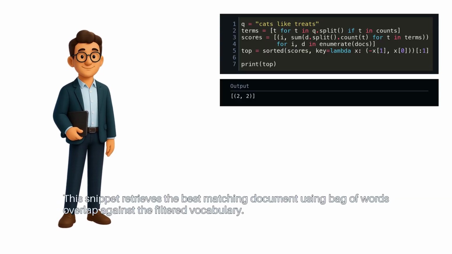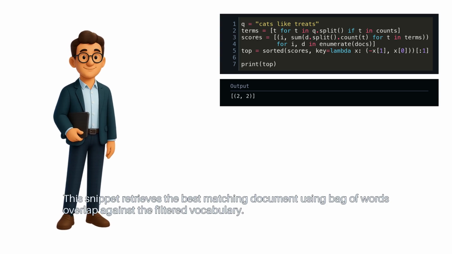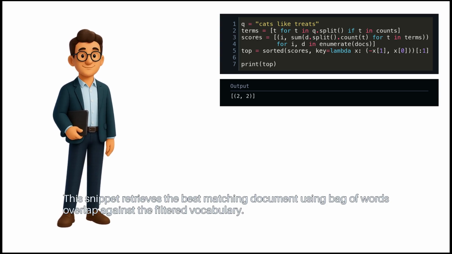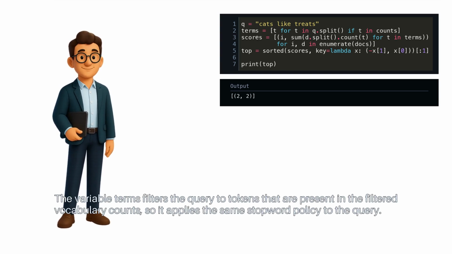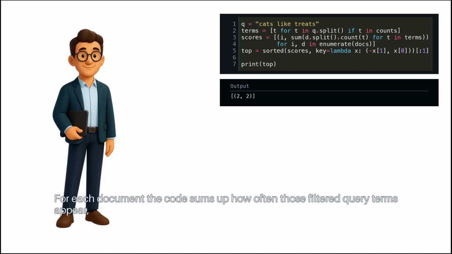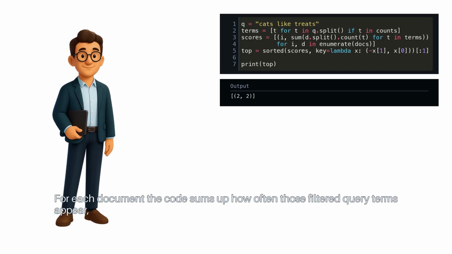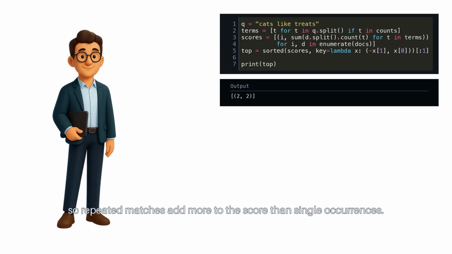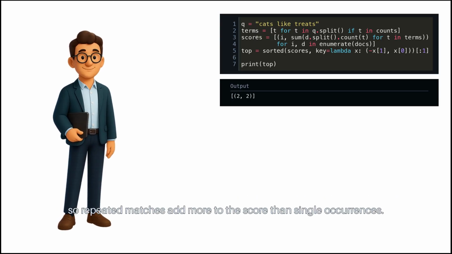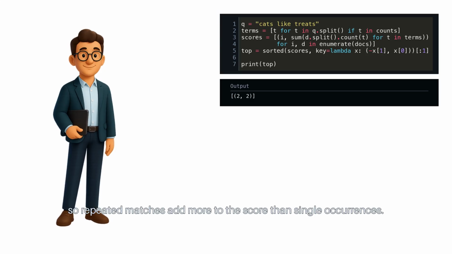This snippet retrieves the best matching document using bag of words overlap against the filtered vocabulary. The variable terms filters the query to tokens that are present in the filtered vocabulary counts, so it applies the same stop word policy to the query. For each document, the code sums up how often those filtered query terms appear. So repeated matches add more to the score than single occurrences.